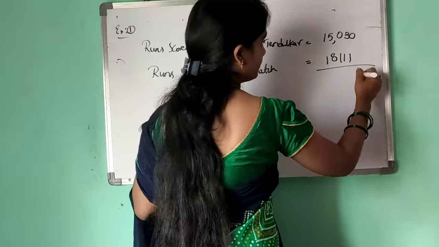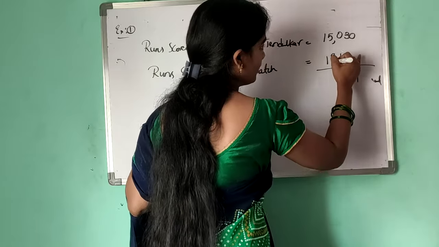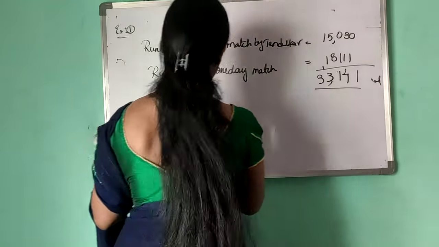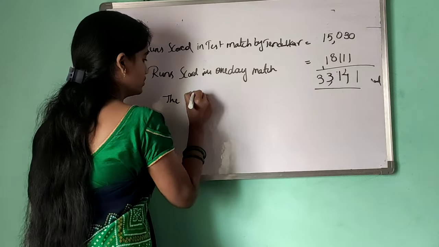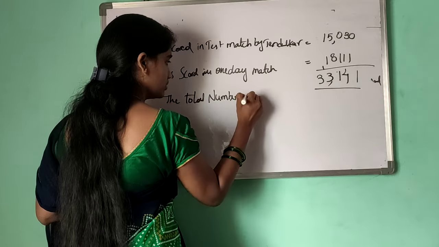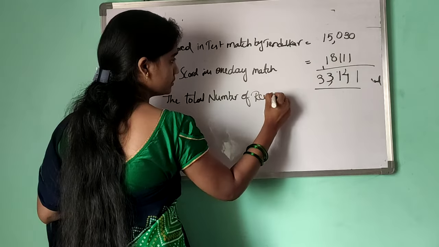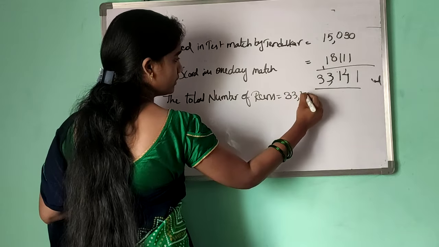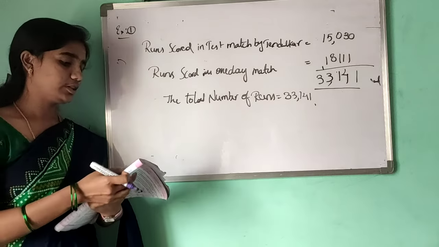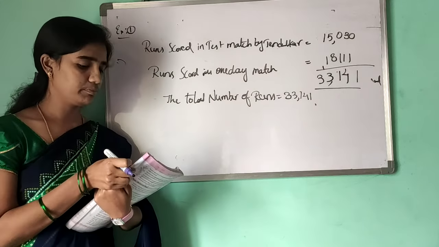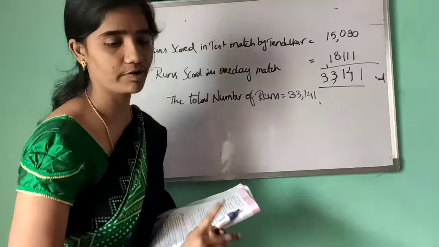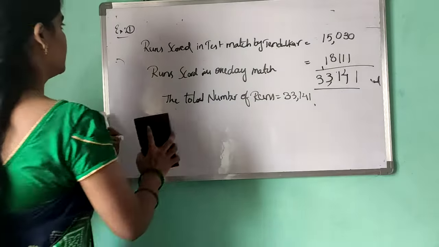So 3 plus 1 is 4, 0 plus 1 is 1, 0 plus 3 is 3, 5 plus 8 is 13, 1 plus 3 plus 1 is 33. So the total number of runs is 33,314. Okay, go to example 2.